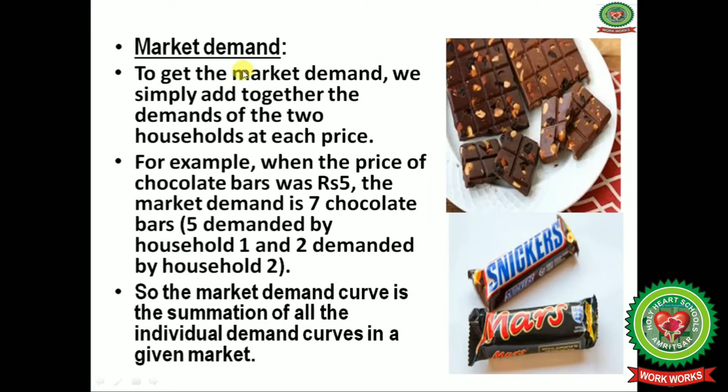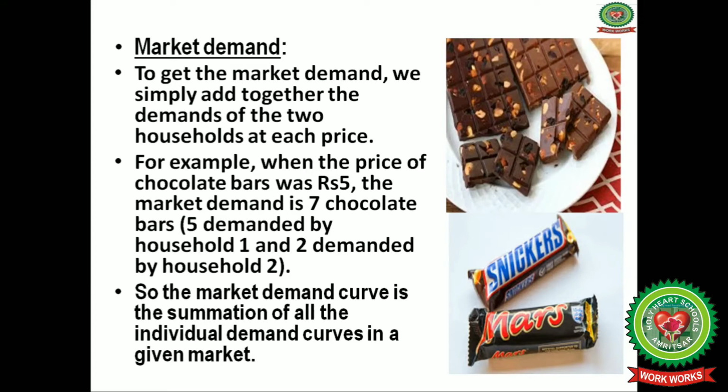Next we will discuss market demand. To get the market demand, we simply add together the demand of the different households, or different firms or industries. Here I have taken the example of the price of a chocolate bar, which is rupees 5, and the market demand is 7 chocolate bars: 5 chocolates are demanded by household 1 and 2 by household 2.